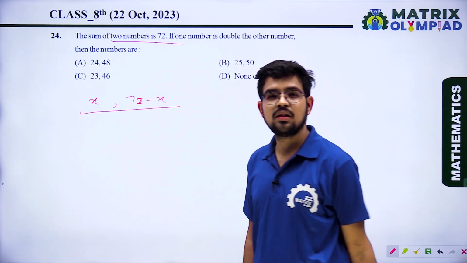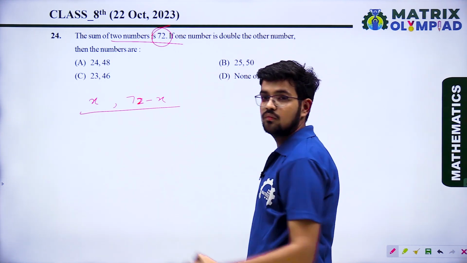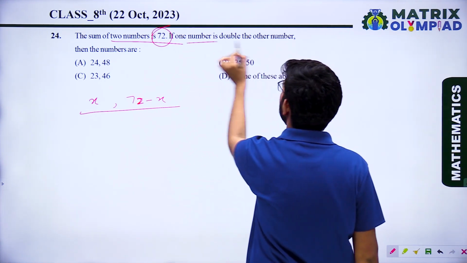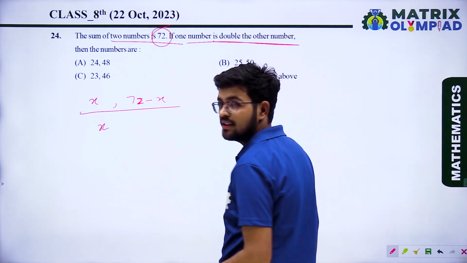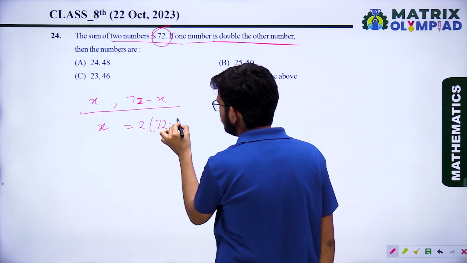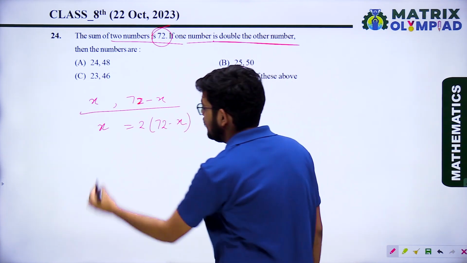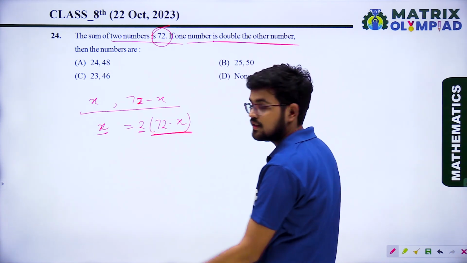Why? Because the sum of these two numbers is 72. After that, if one number is double the other, so one number x is double the other number. Then the numbers are, simplify it.